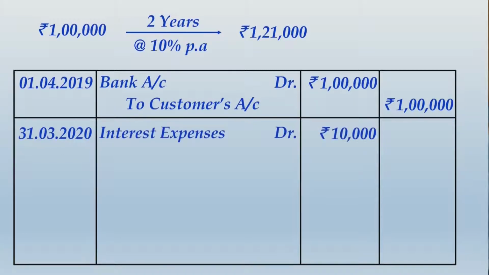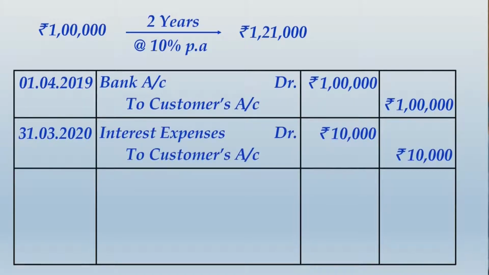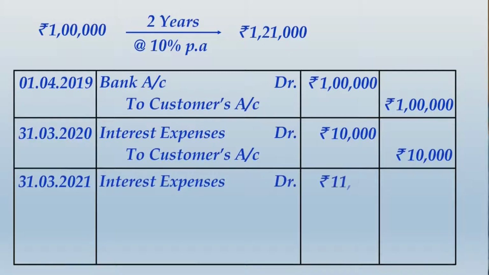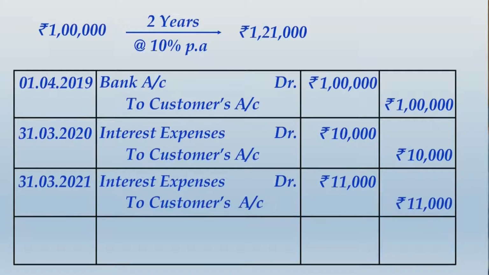Interest expenses debit to customer's account, it will be 10,000. Then the same entry will be passed by the end of next year, that is 31/3/2021, but the amount of interest will be slightly more because now it will be 10% of 1,10,000, that works out to 11,000.